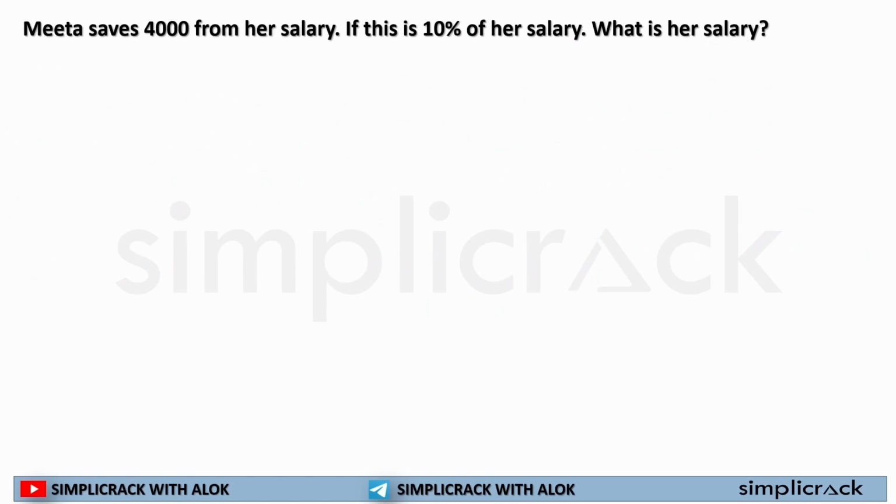Let's see another question. In this question, it is written, Mita saves 40,000 from her salary. Mita saves 40,000 out of her salary. Savings is what? Sorry, 4,000. My bad. 4,000 out of her salary.